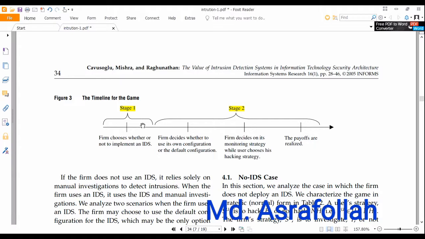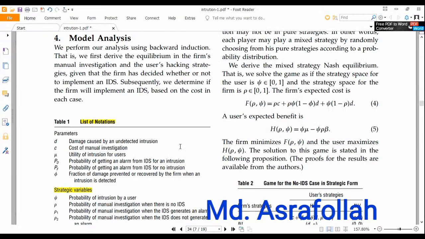In stage 1, the firm chooses whether or not to implement an IDS. In stage 2, the firm decides whether to use its own configuration or the default configuration, and decides on its monitoring strategy, while the user chooses his hacking strategy, and payoffs are realized.